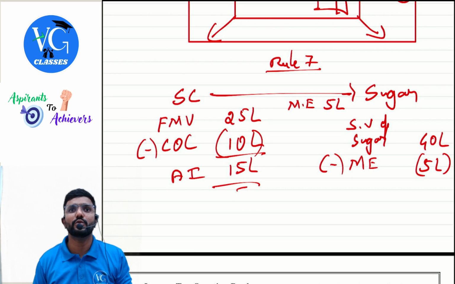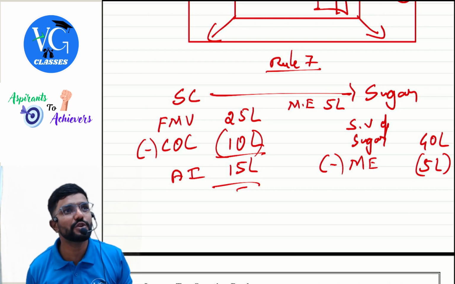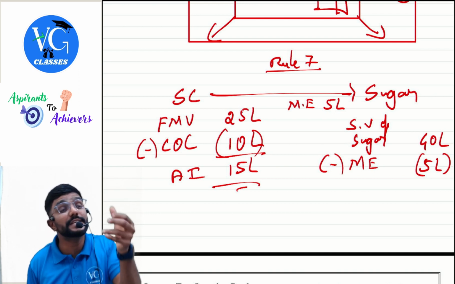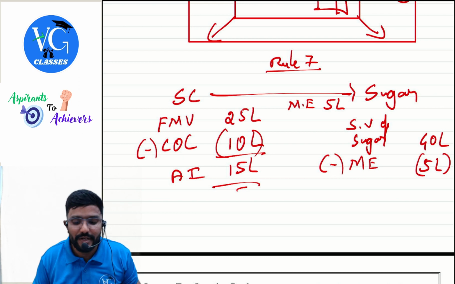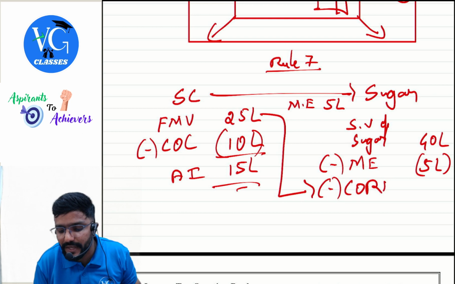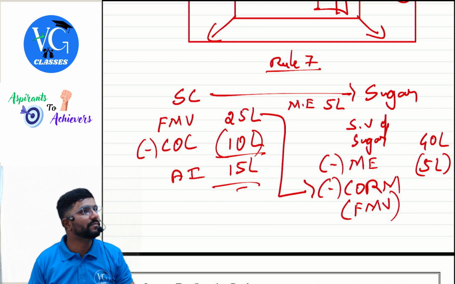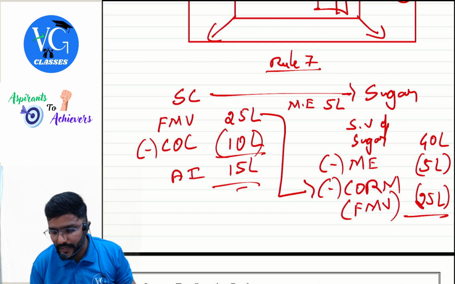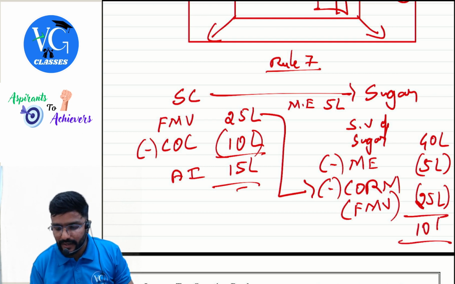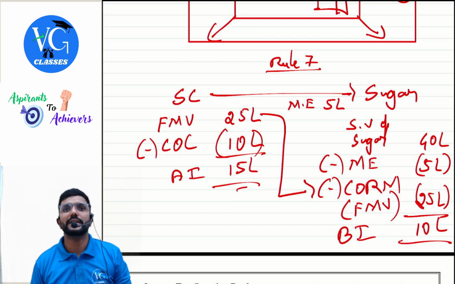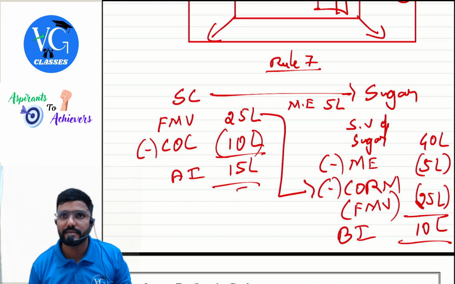Is that the only expense? No, raw material. For my manufacturing, what was the raw material? Sugarcane. Did I purchase it from the open market? No. If I had purchased it, how much would I have spent? 25 lakh. Claim that as a cost. So can I call it cost of raw material? Yes, which is nothing but FMV, guys. How much is that, sir? 25 lakh. So how much is left? 10 lakh. What is this? It is my business income. Did you get it? Got it now?